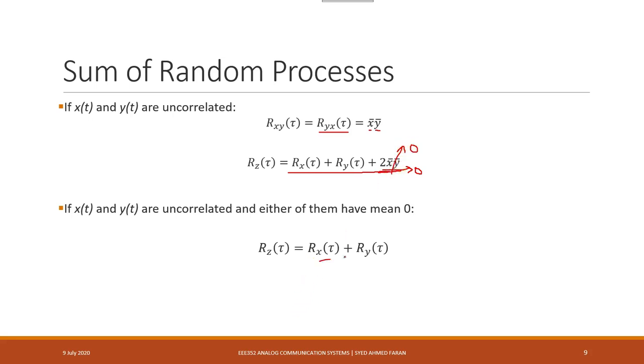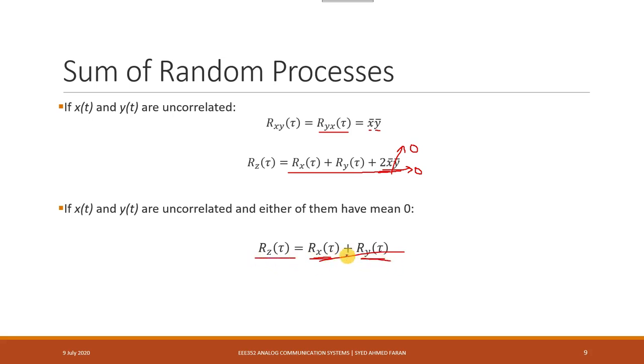So we are left with only this. So the autocorrelation of this sum of two random processes is equal to the sum of their individual autocorrelations. You add the autocorrelation of x to the autocorrelation of y, and you get the autocorrelation of z.